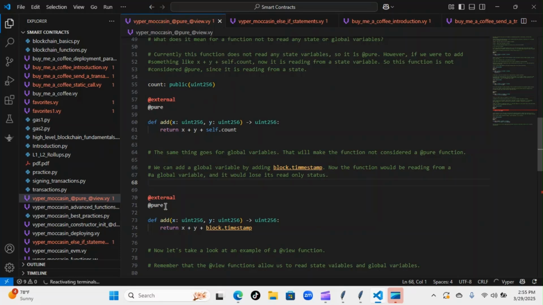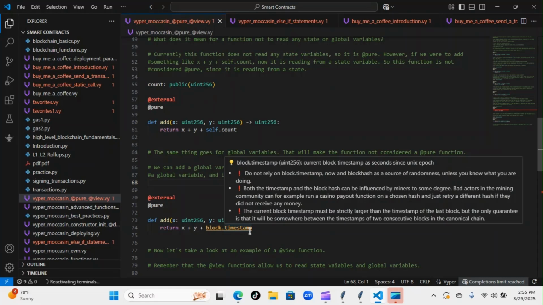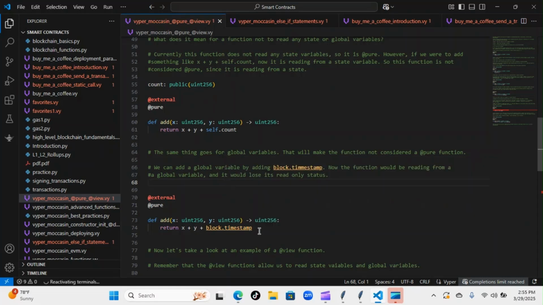Again, because it is a global variable and the pure decorator can't read from state variables or global variables. You saw the example of the state variable yesterday when we used this state variable here. And tomorrow I'm going to show you how this throws an error also. We should have enough time tomorrow to show you all of that stuff and then show you the correct way to run this function with the state and global variables inside of it. But that's what we have so far.